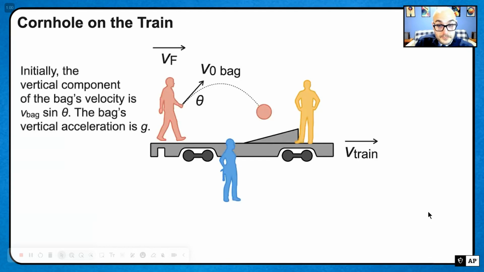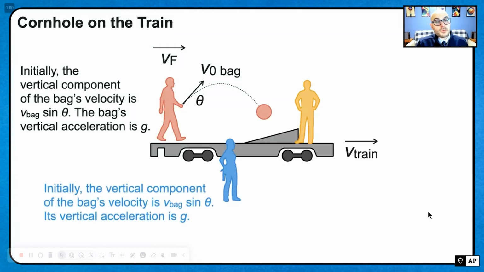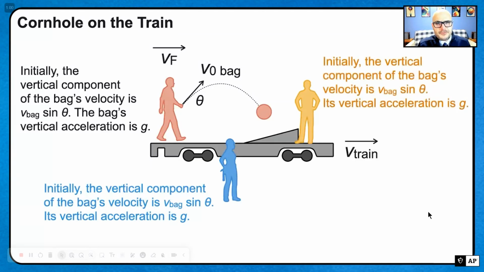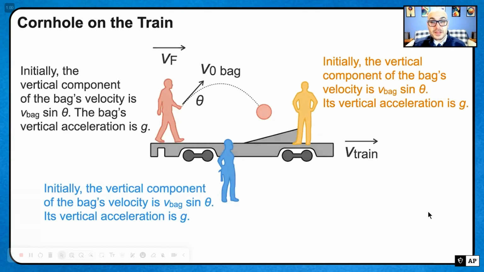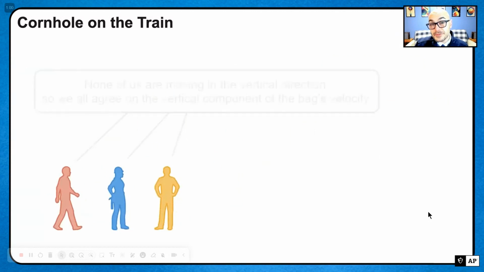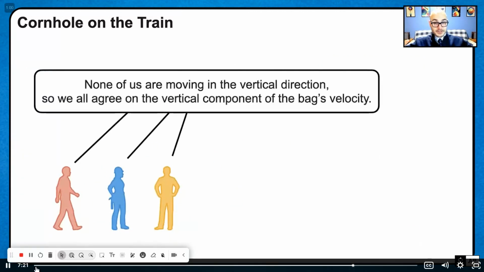Well, this character who's walking on the train throwing that beanbag says, well, initially the vertical component is v bag sine theta. The vertical acceleration is g. Wait a minute. Everybody agrees on the vertical motion of the beanbag because none of them are moving in the vertical direction. They all agree. They would all say, none of us are moving